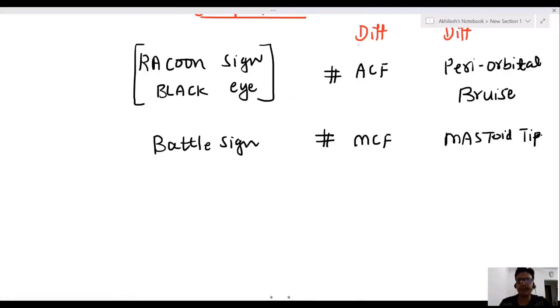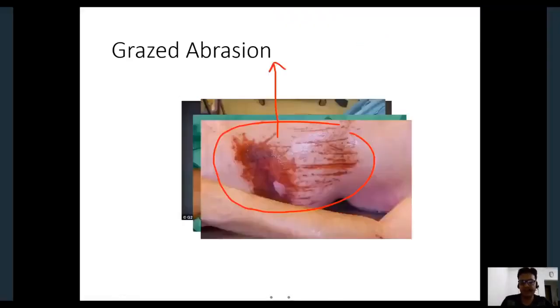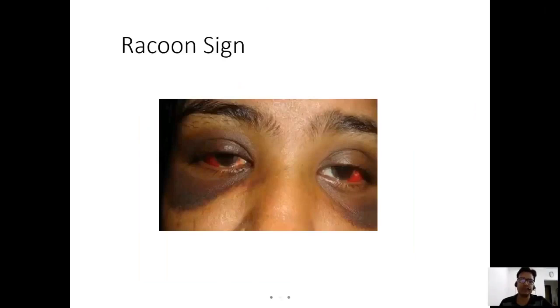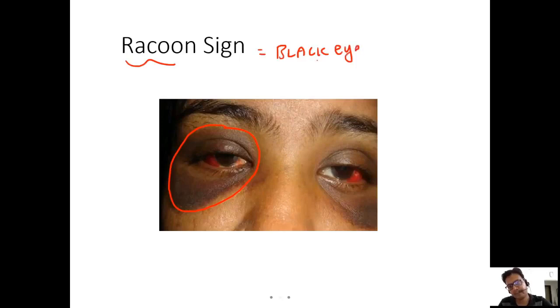I will show you one picture of this. This is an important picture. You can see this is the raccoon sign. You can see periocular bleeding. Yes, this is black eye, an example of ectopic bruise. Here the fracture is in the anterior cranial fossa, but the bruise is periocular.